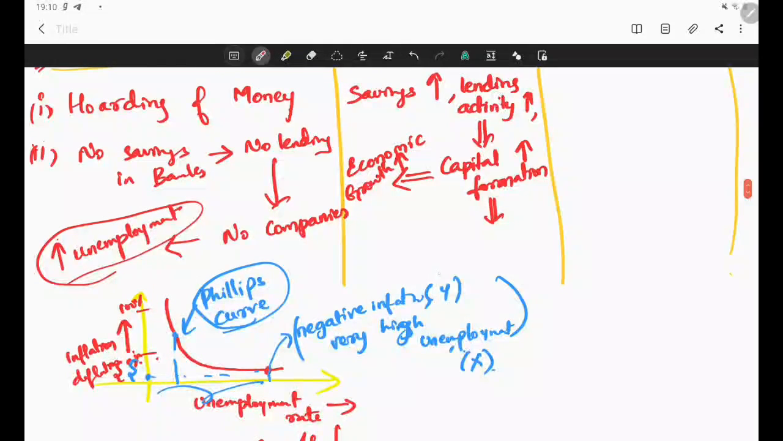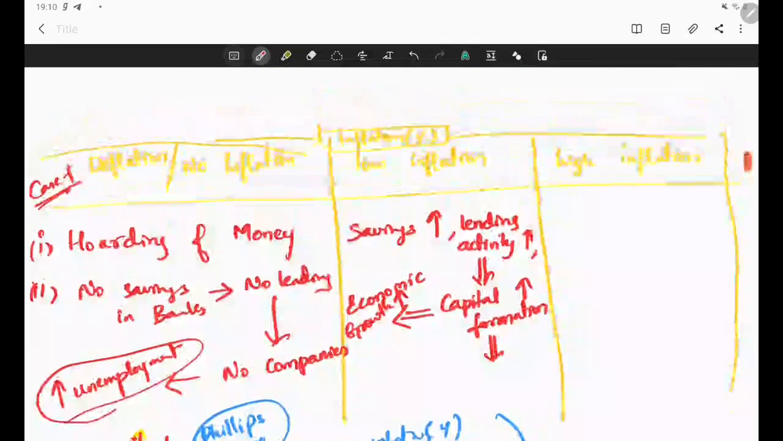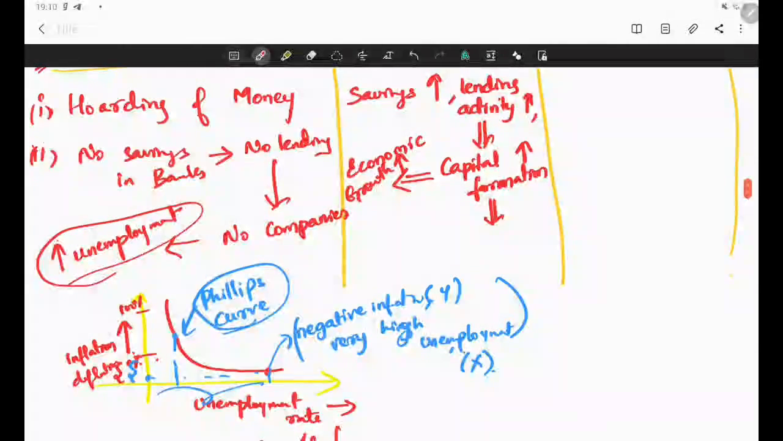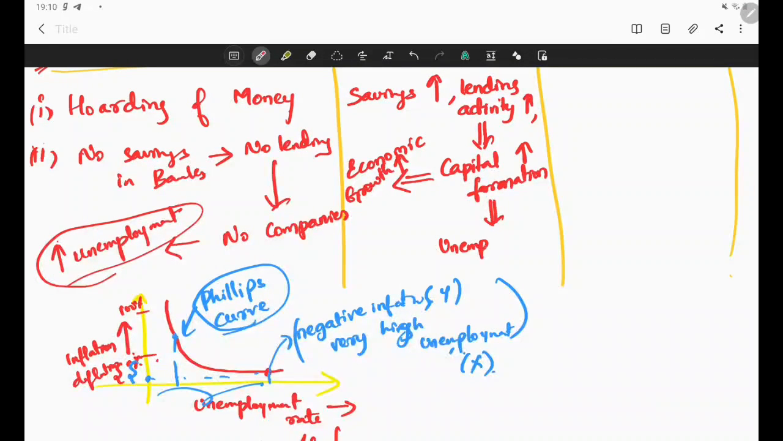Low inflation is desirable. And one more thing: when there are new companies, new capital formation, new expansion, there will be new jobs formed, because new companies will create new jobs. When new jobs are created, unemployment decreases. We have already seen this in the Phillips curve. When there is some inflation, the unemployment rate comes down. As we go up, the unemployment rate comes down.